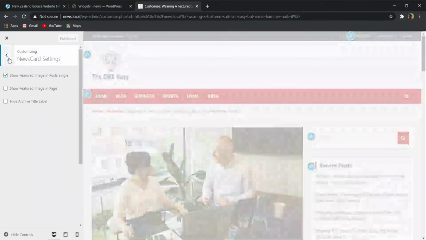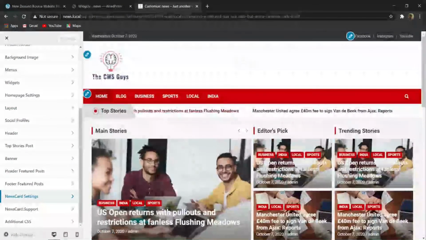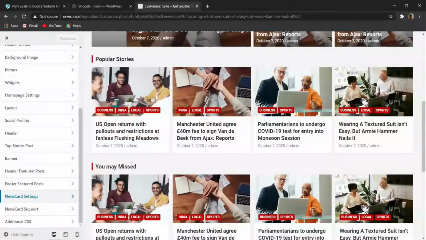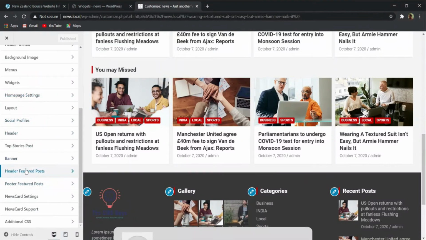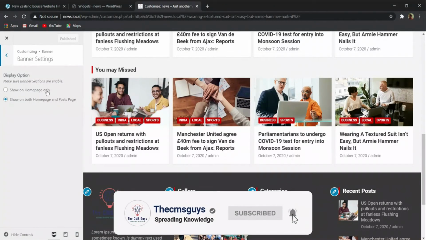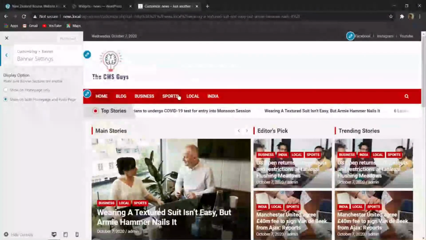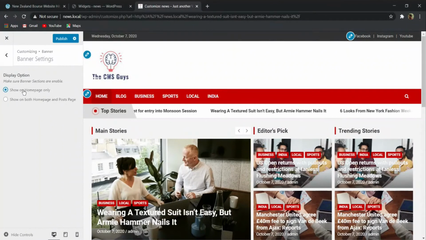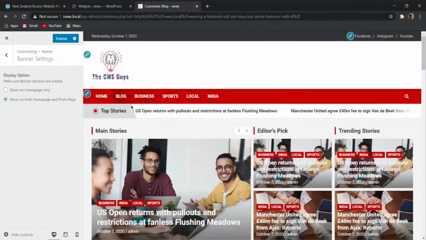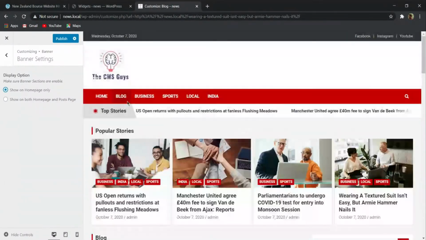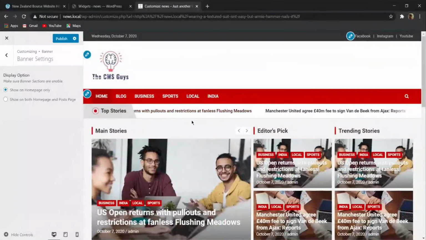Now let's go to this home page, and here you get these different sections. You can see that we have one popular story section, and one you may miss section. First of all, this is our banner section. In the banner setting you get show on home page only, and show on both home page and post page. Whenever I click on this blog page, I also get this banner here. Whenever I select show on home page only, this banner will vanish and will appear only on the home page. Now let me click on publish from here.